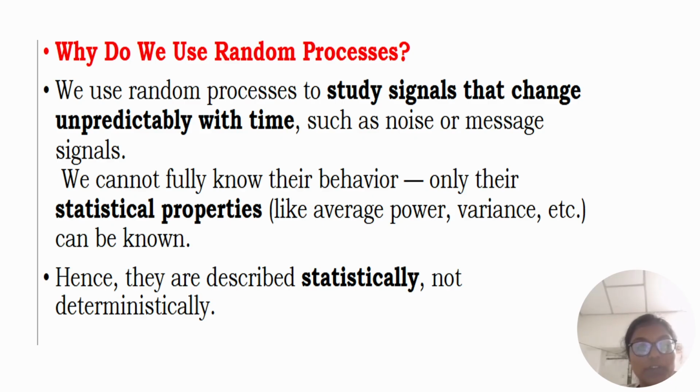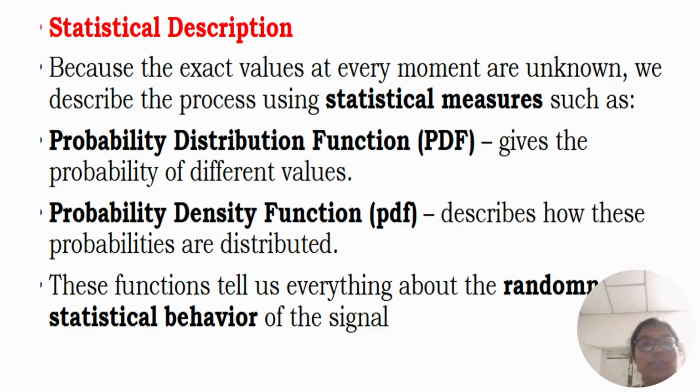After that, we have the statistical description. Because the exact values at every moment are unknown, we describe the process using statistical measures such as the probability distribution function, which gives the probability of different values, and the probability density function, which describes how these probabilities are distributed.